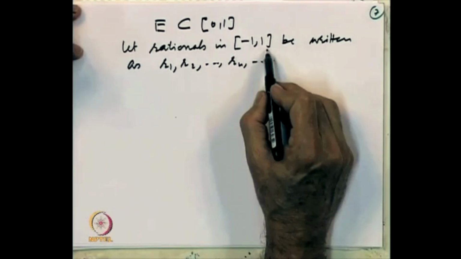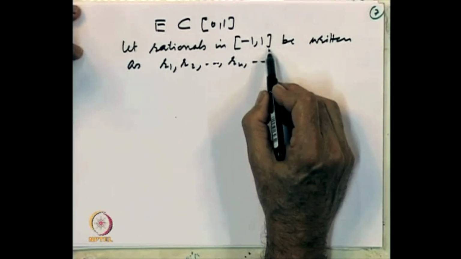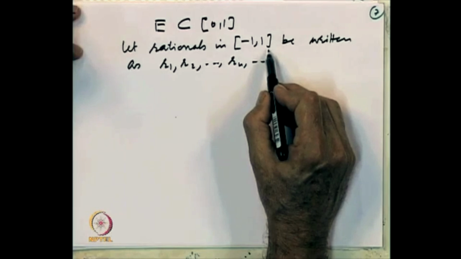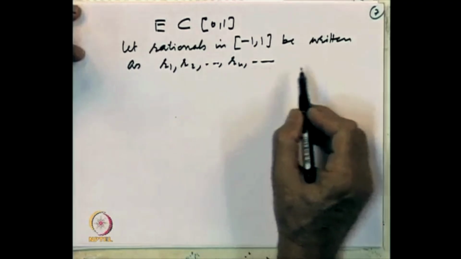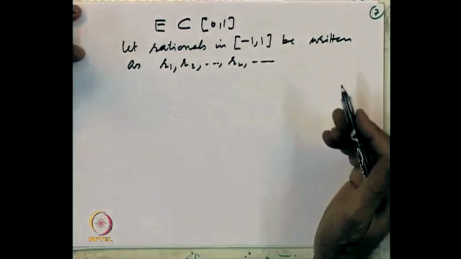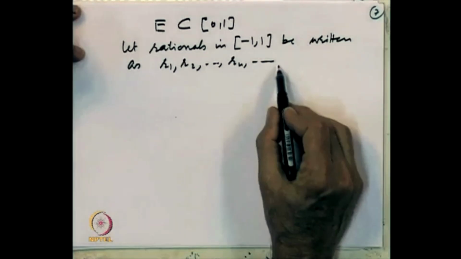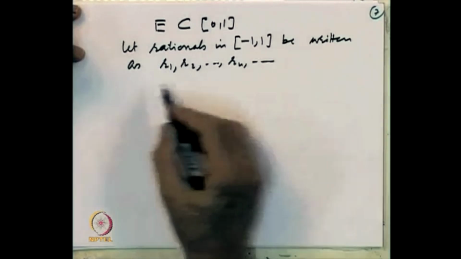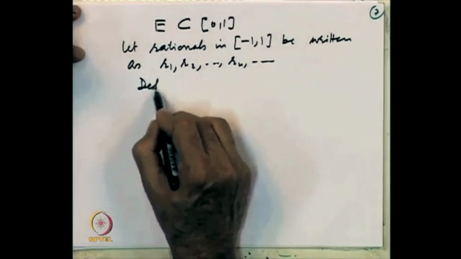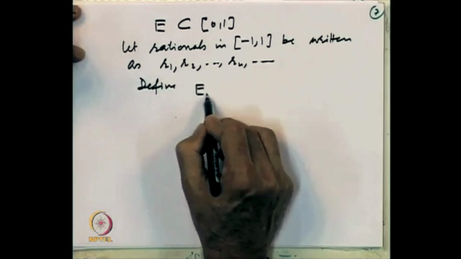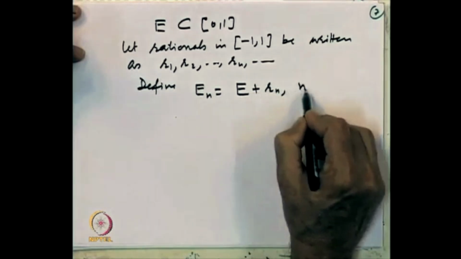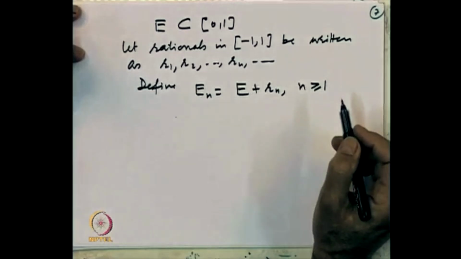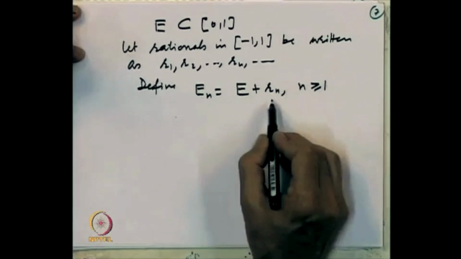Rationals in the interval -1 to 1 form a countable set, so they can be enumerated and written in the form of a sequence. We are not saying R1 is smaller than R2 or anything, we are just giving an enumeration of the rationals. They are countably many, so we can write them as a sequence and define a set En, which is E plus Rn, n bigger than or equal to 1. Construct a set En, this.